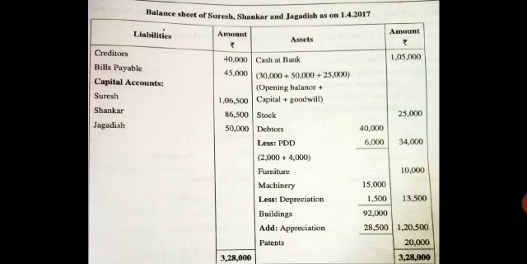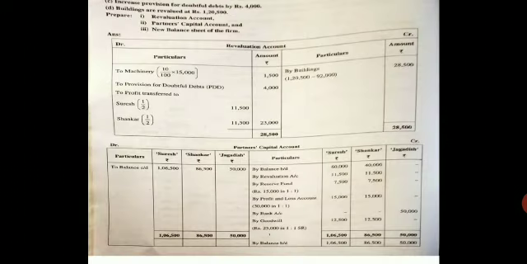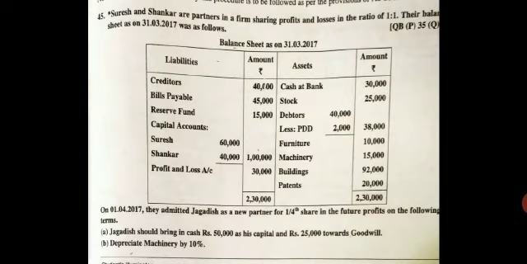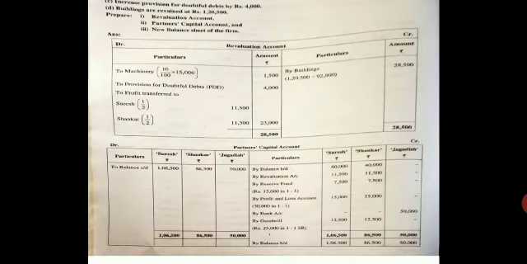Next, come to your capital accounts. They have given you Suresh 66,000, Shankar 40,000. Come to your capital accounts, credit side, write by balance brought down 66,000 in case of Suresh, Shankar 40,000, and in Jagdish put a dash.